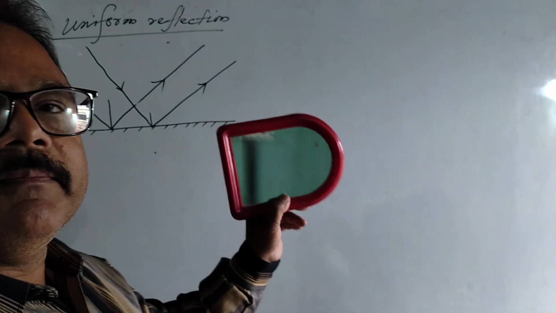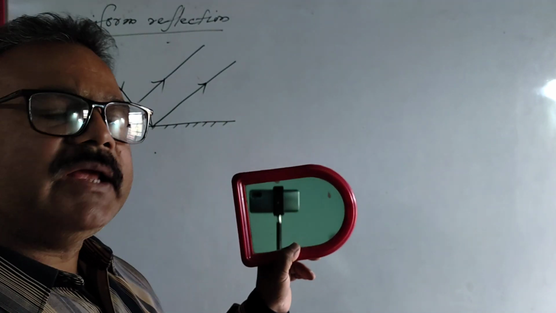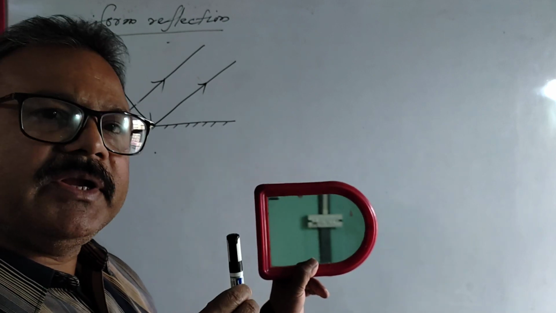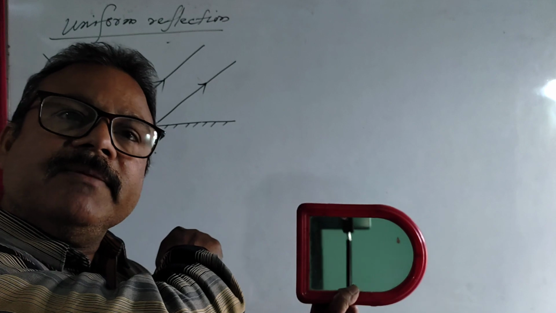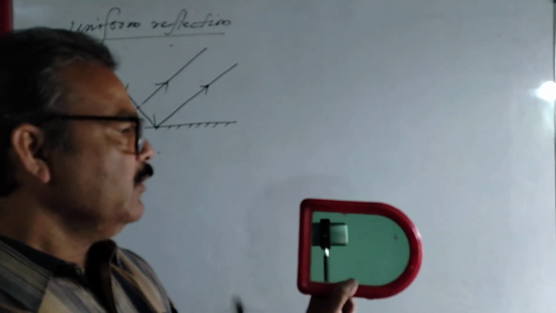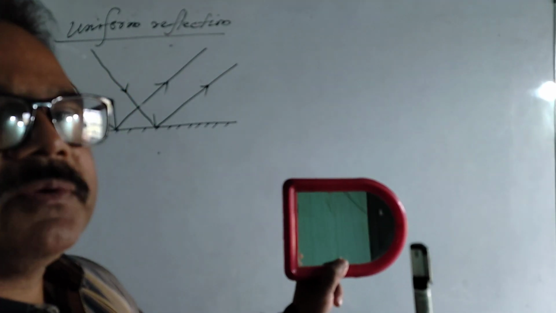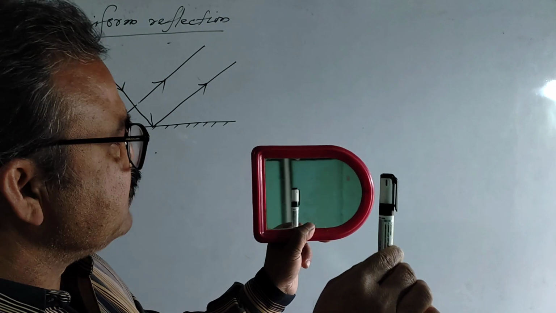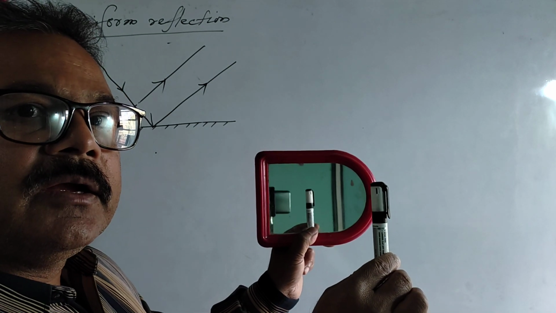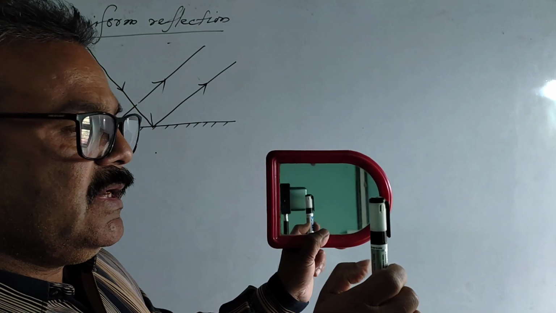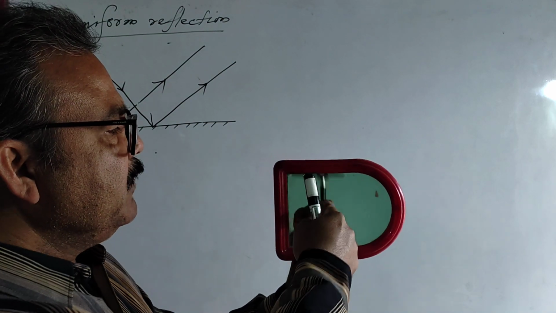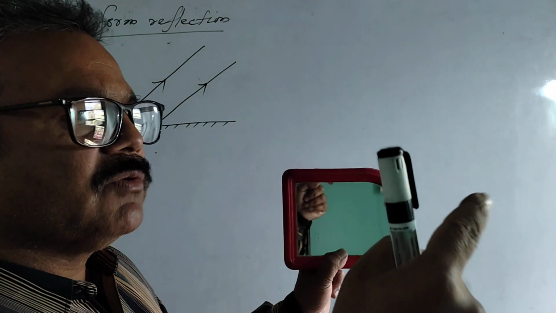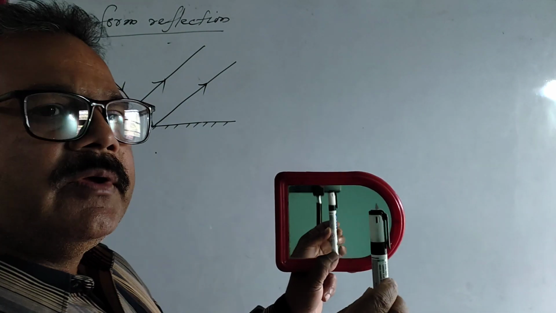Now this is a mirror, and you know that if any object is placed in front of a mirror, then its image is formed behind the plane mirror. Am I right? Now consider this is a particular object. I think all of you have seen the image of the object. Why does it happen? The rays which are coming from this object fall on the mirror in this direction and bounce back this way,